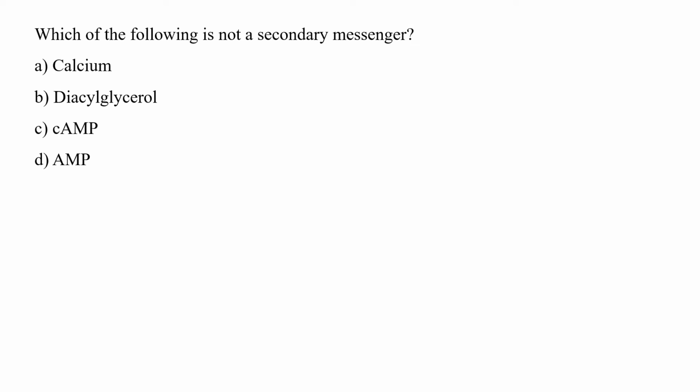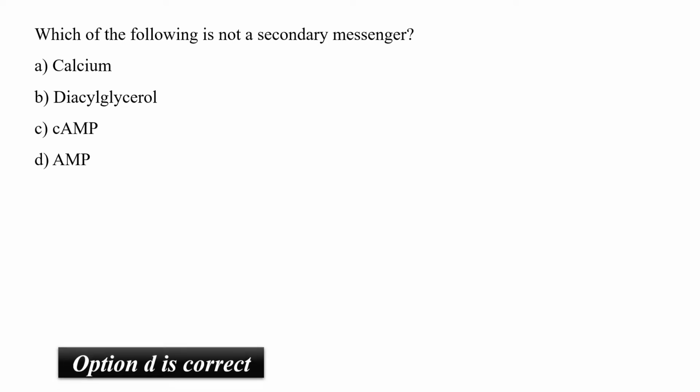Which of the following is not a secondary messenger? Calcium, diacylglycerol or DAG, cyclic AMP or AMP. Secondary messengers are the intracellular signaling molecules which are released in the cytoplasm in response to a hormone when it binds to a receptor. Some of the common examples of secondary messengers include cyclic AMP, cyclic GMP, inositol triphosphate, diacylglycerol or DAG, calcium ions, or even nitric oxide molecule. The option which does not fall in the category of secondary messenger would be AMP, that is option D.